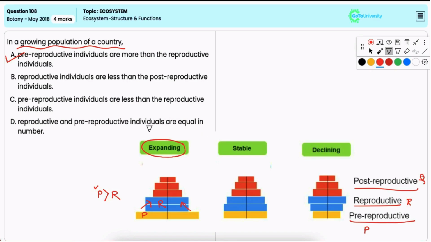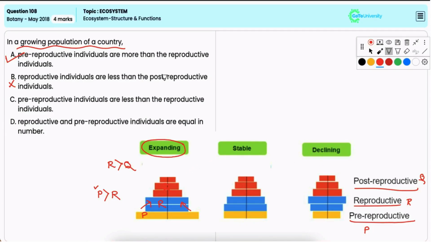Option B, reproductive individuals are less than the post-reproductive individuals. Now, this is incorrect because in a growing population, there are usually more reproductive age individuals than post-reproductive age individuals. Because a population with most post-reproductive individuals is likely to be stable or declining rather than growing.